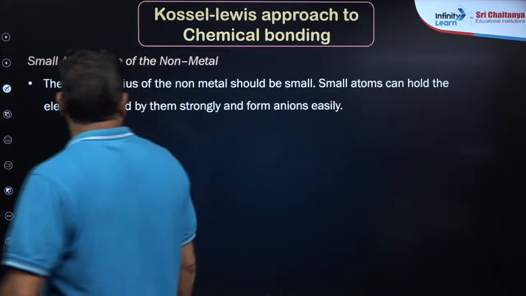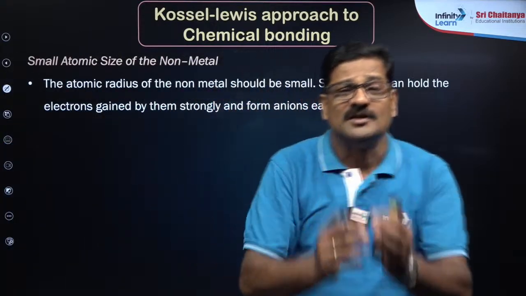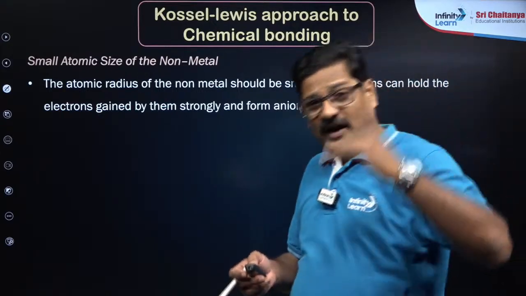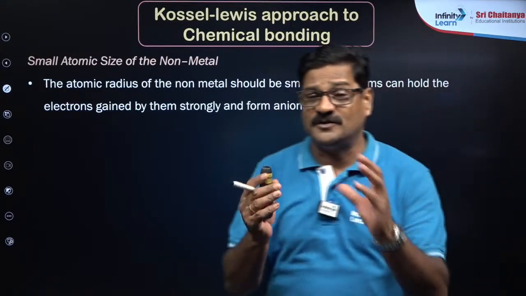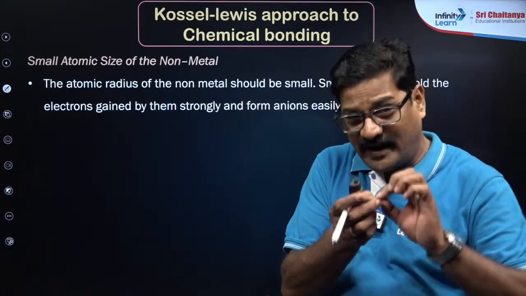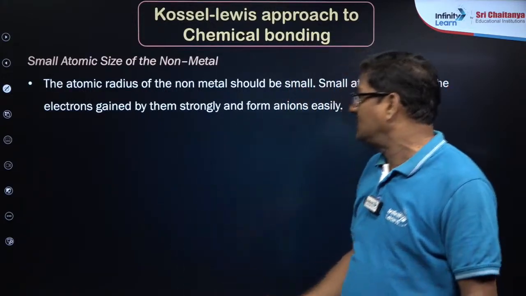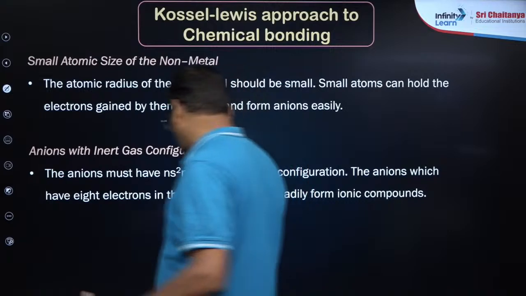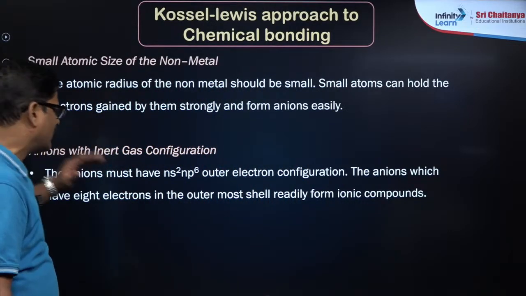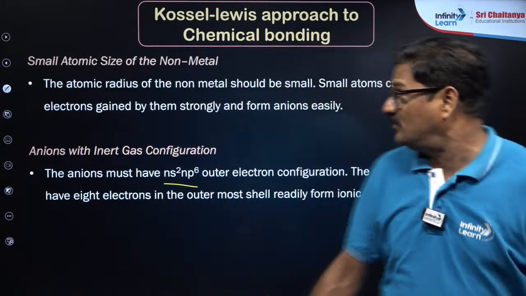Now small atomic size of the non-metal. The atomic radius of the non-metal should be small, because then the electron is near the nucleus, so catching an electron is an easy task. The atom with a small size has the nucleus close to it, so gaining of an electron is easy for the process, right? Now anion with inert gas configuration: whatever the anion or cation, the inert gas configuration ns2 np6 is going to be stable. That's very important.